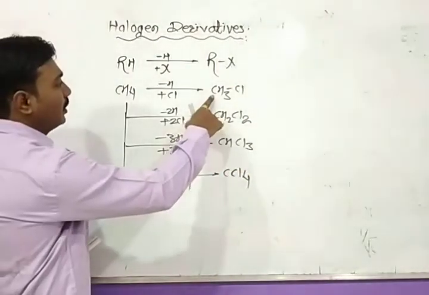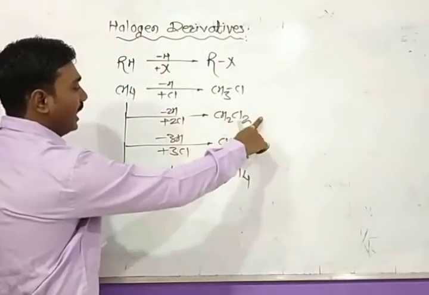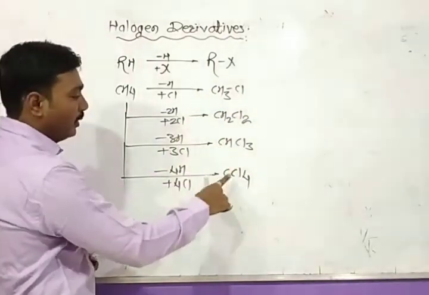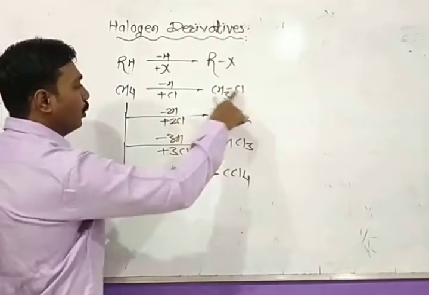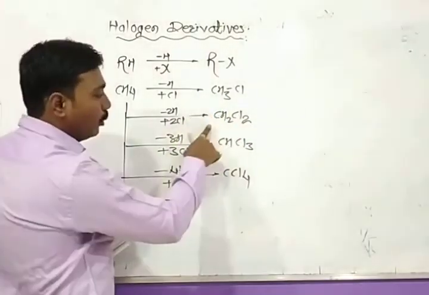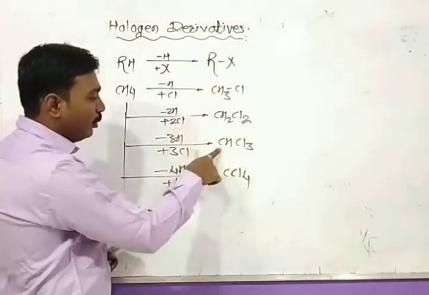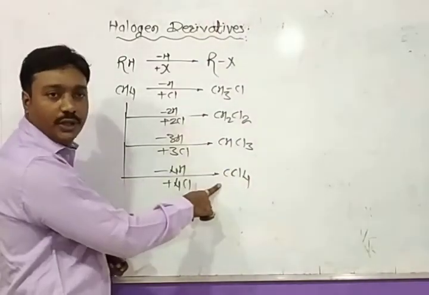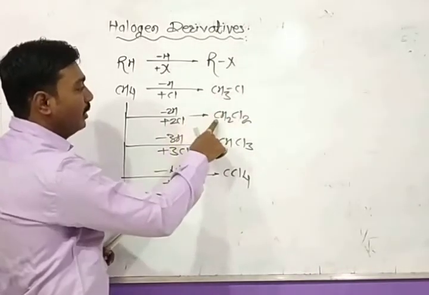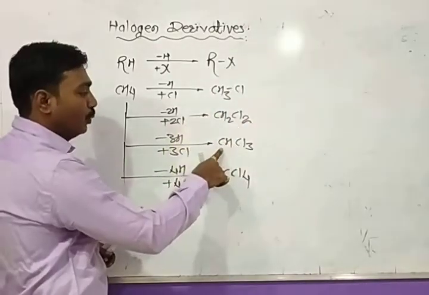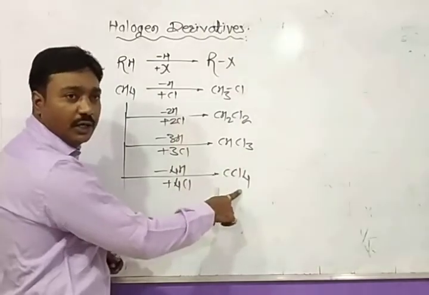Okay, what are the names? Methyl chloride, methylene dichloride, chloroform, carbon tetrachloride. The IUPAC names of these compounds are chloromethane, dichloromethane, trichloromethane, tetrachloromethane. Common names are methyl chloride, methylene dichloride, chloroform, carbon tetrachloride.